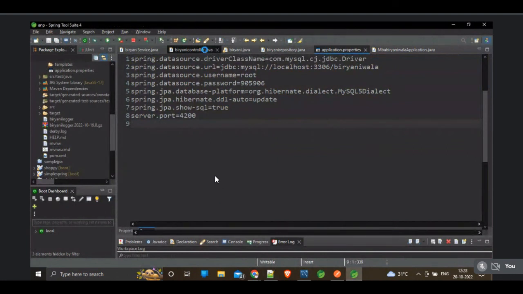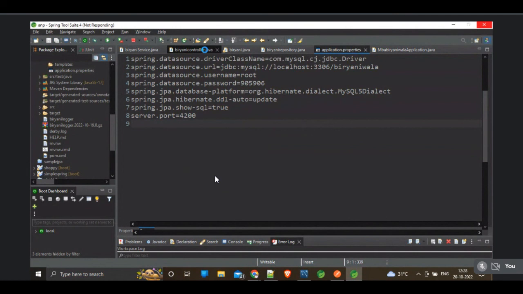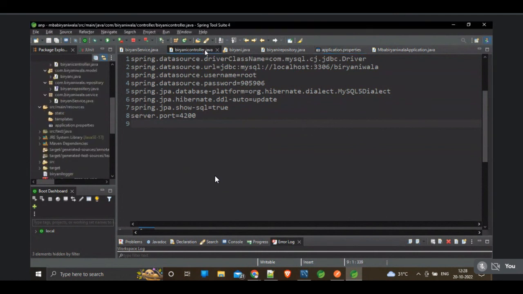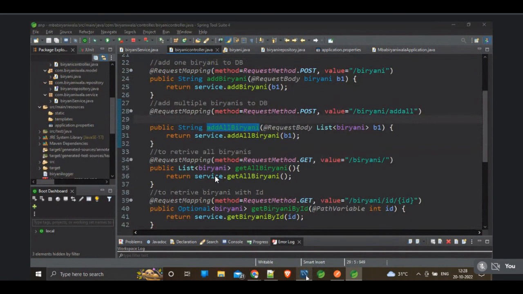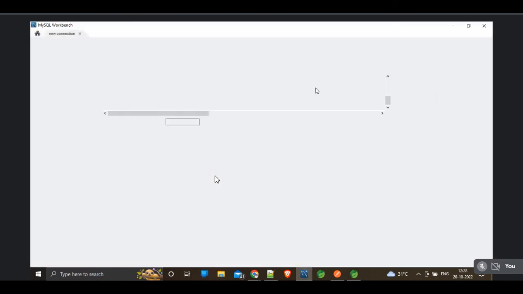In the MBA Biryani wala project, yesterday we used the Apache Derby software, but right now we are using MySQL. That means we are using the central database. You can see the central database. We have all the data in SQL. You can see here. Just wait, it is loading. Okay, we have the data.